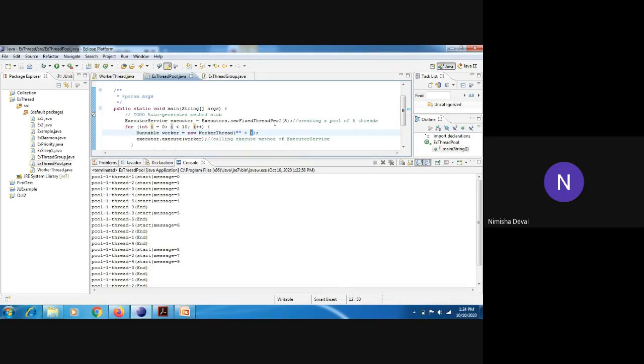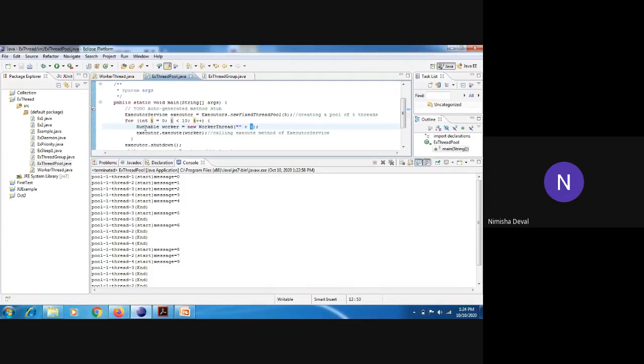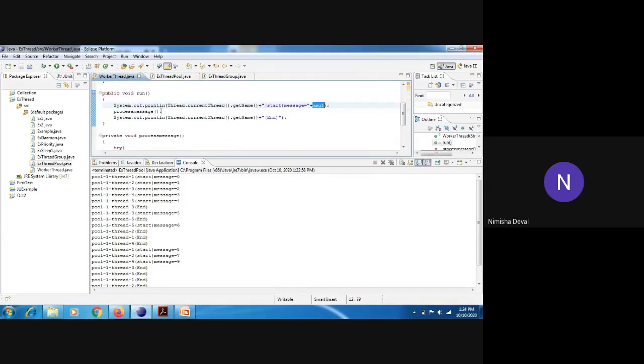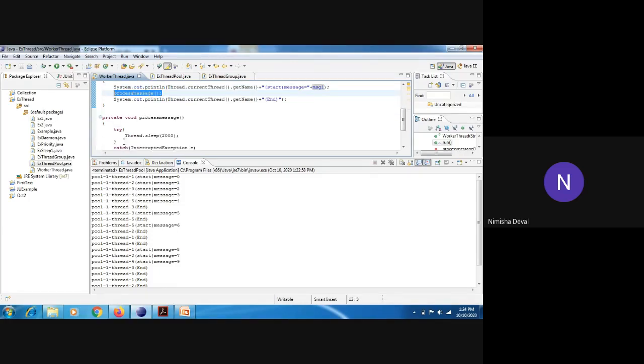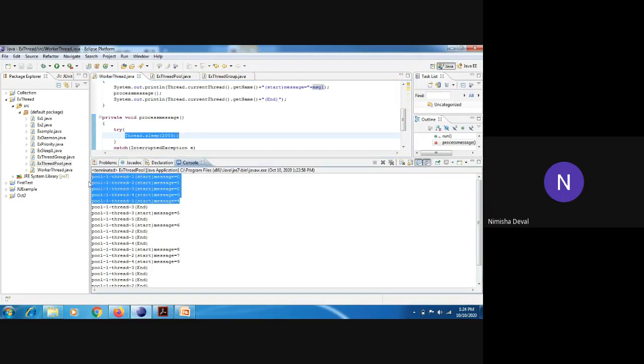Likewise, remaining 5 threads means total 5 threads we have generated. So each and every thread has one I value. That is the message 1, message 2, message 3, and message 4. Likewise, and after that, what have we written in our code? Process message. In process message, we have written that whatever thread is going on, it will sleep for 2000 milliseconds. So after execution of these 5 lines, that thread waits for 2000 milliseconds, and after that it goes to the ending portion.